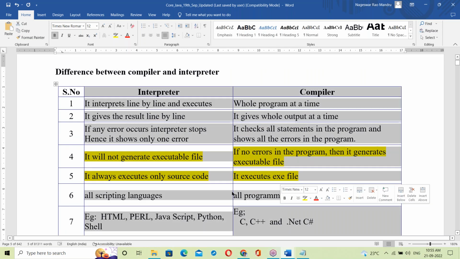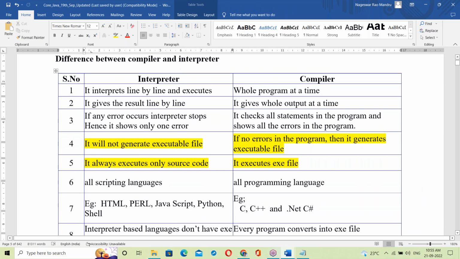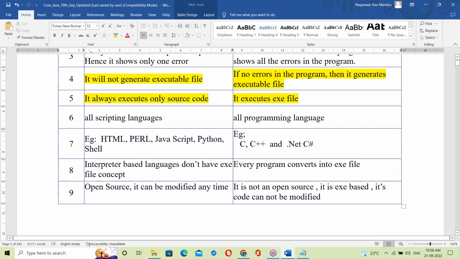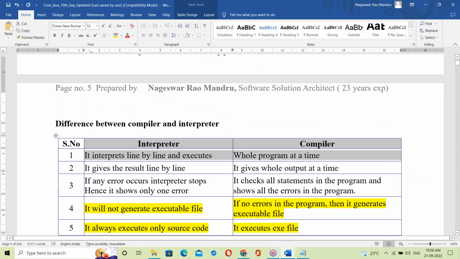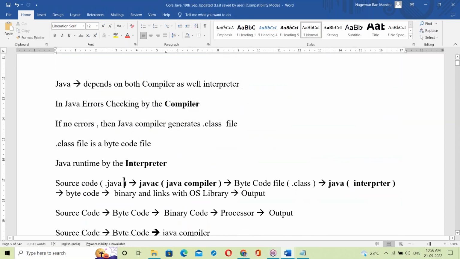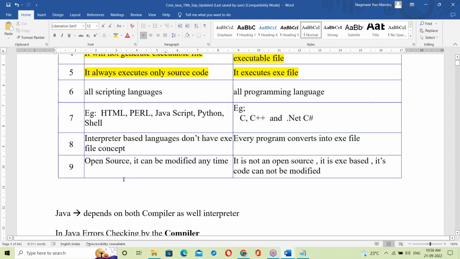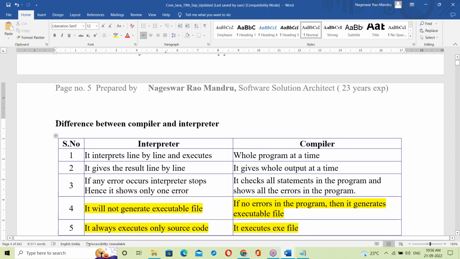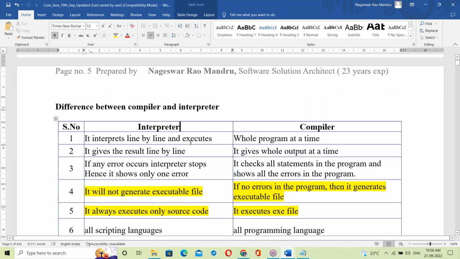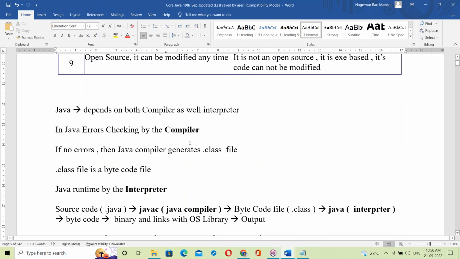This topic we'll discuss tomorrow, and after that we start Java: is it compiler based or interpreter based? Today we just discussed the introduction and basics. Tomorrow we will start Java concepts.